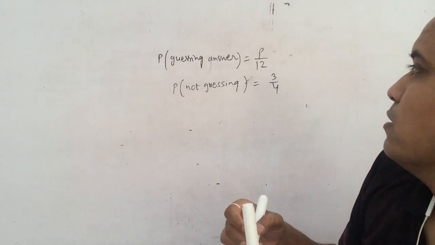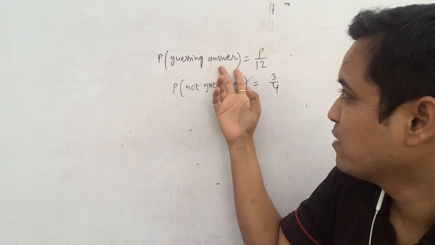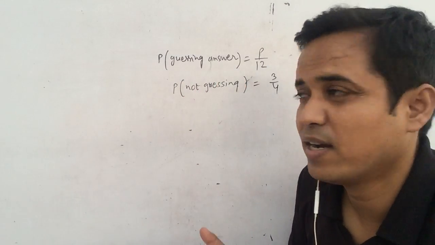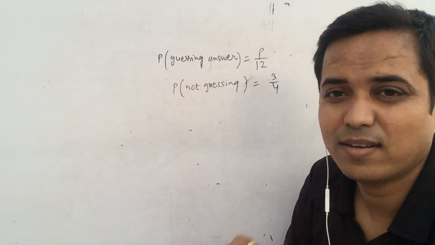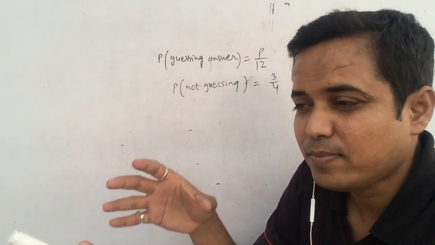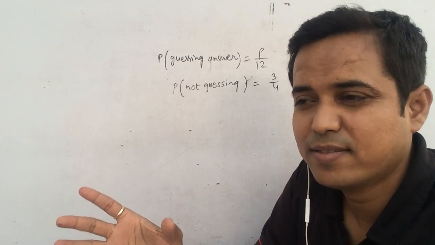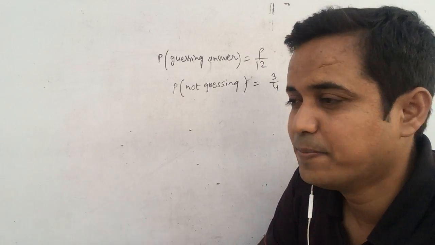As you know, the probability of guessing the answer and the probability of not guessing the answer sum to 1. The sum of the probabilities of all the possible cases is 1.